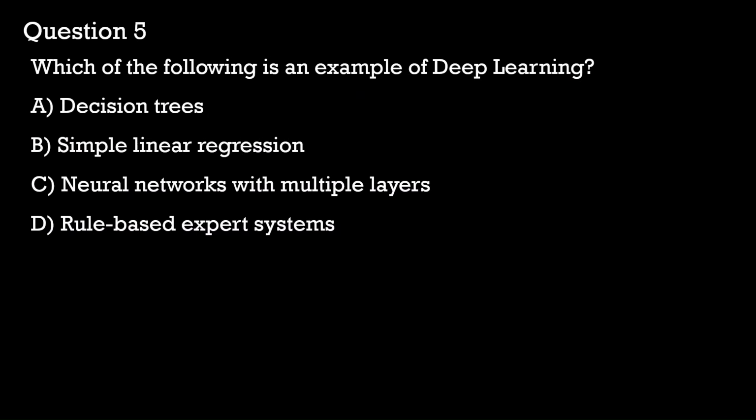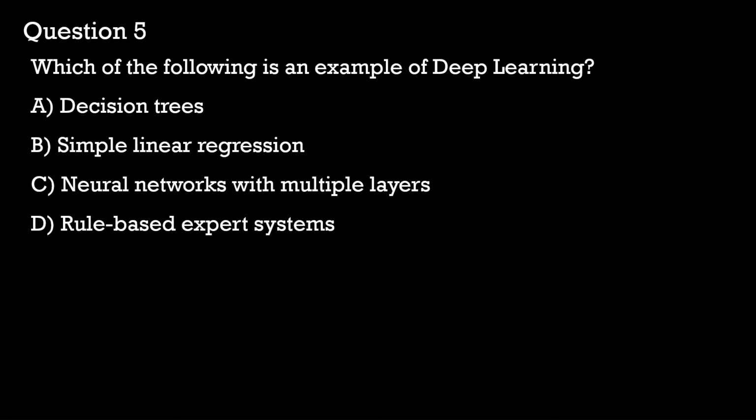Question 5. Which of the following is an example of deep learning? A, decision trees. B, simple linear regression. C, neural networks with multiple layers. D, rule-based expert systems.